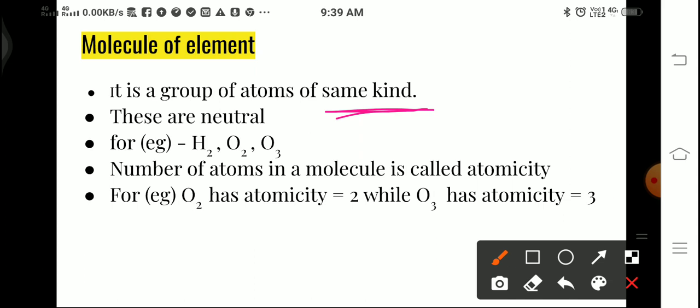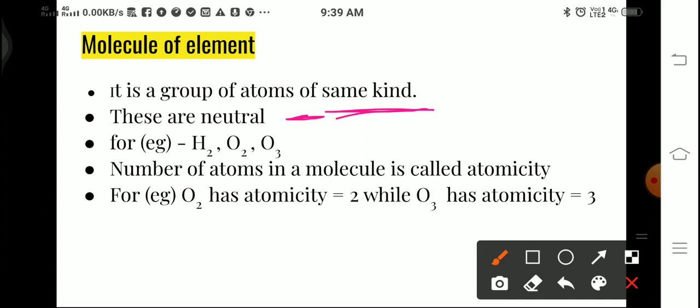Another characteristic of molecules, not only of elements but of compounds also, is that molecules are neutral, meaning they have zero charge, no charge at all. We'll discuss how charge is obtained in the next chapter. So molecules of elements are groups of atoms which are of the same kind and which are neutral also.